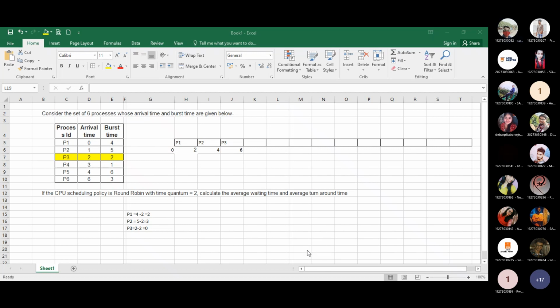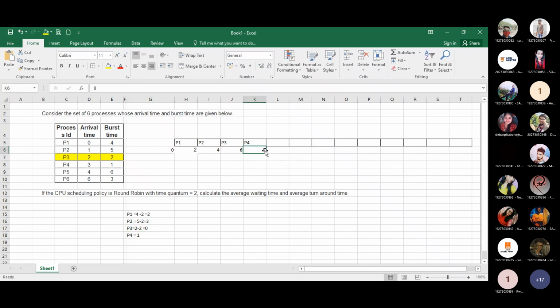After P3, there is P4, because the system time is already 6 and all processes have already come to the system. So now we allow P4 up to 2 units of time, which means 6 plus 2 is 8. For P4, the burst time required is 1.